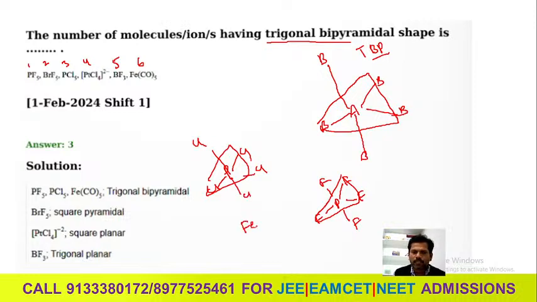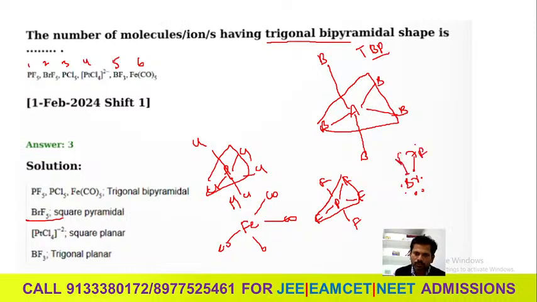FeCO5 same also, Fe, CO, and you can get CO and CO here. But comes to BrF5, Br has 7 electrons. That means take a 7, 1 2 3 4 5 6 7. So square pyramidal, you will get that.